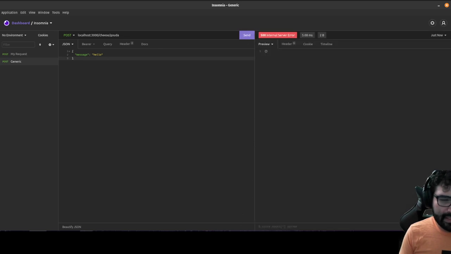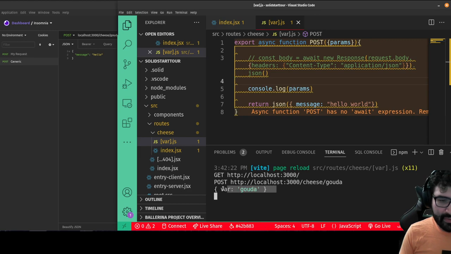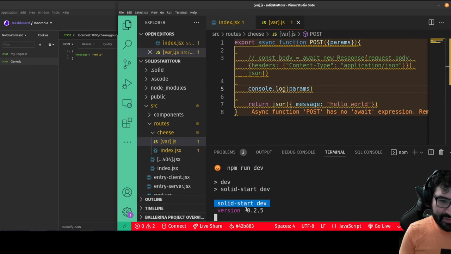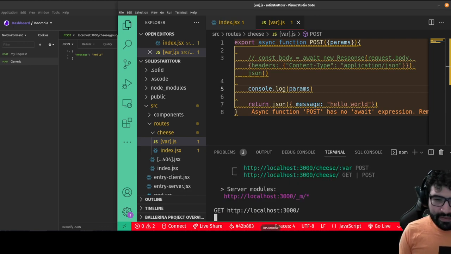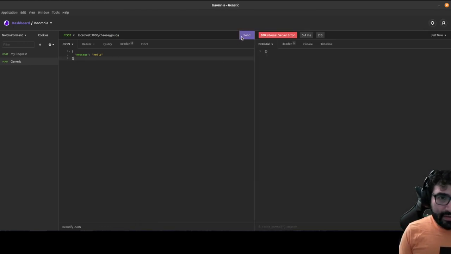Still doesn't like it. That's interesting. But params is what it is. For some reason it still seems to be throwing an error. I think it's probably just that the server's stuck. So let me restart the server, and let me try this again. Still an error. Let's post to /g/Gouda.